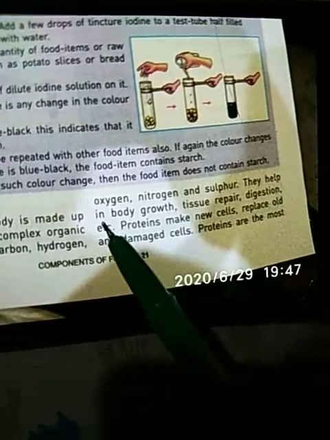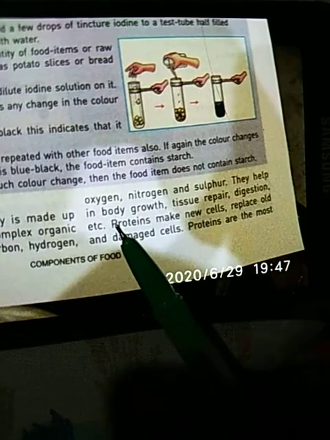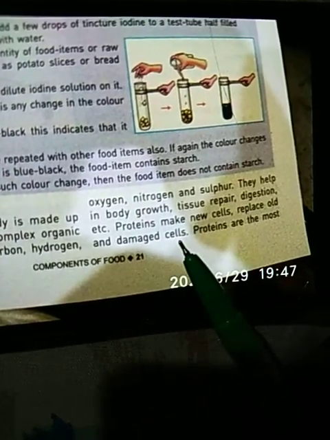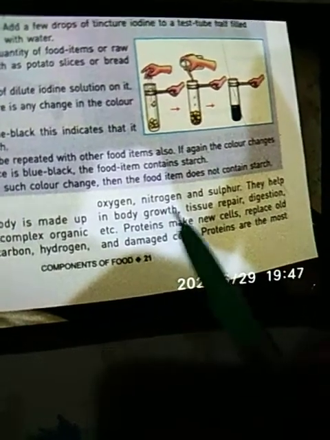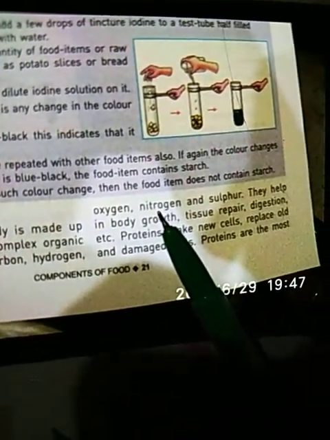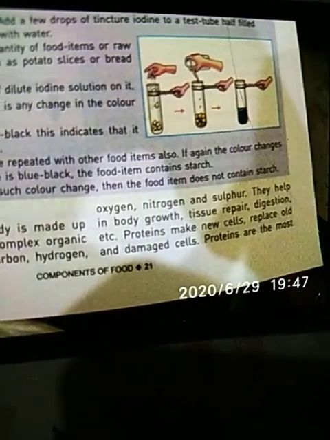They help in body growth, tissue repair, digestion, etc. Proteins make new cells to replace old and damaged cells. They help in body growth, which means they help our body to increase in height.